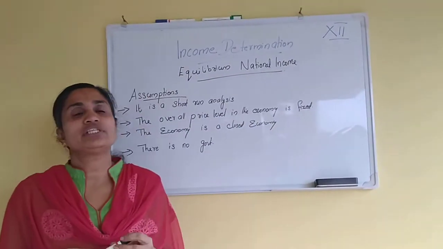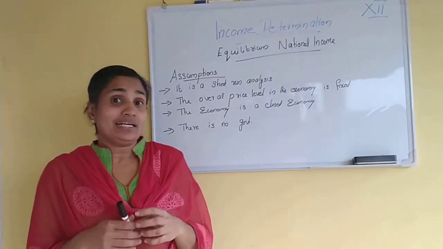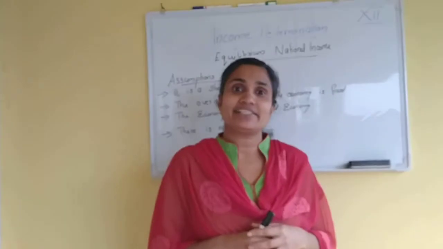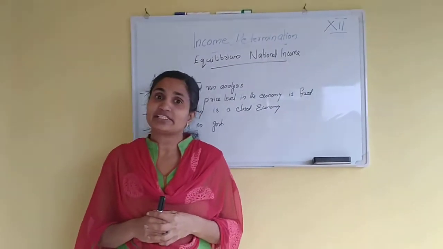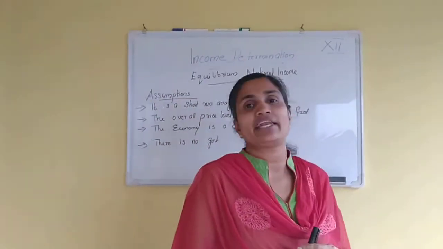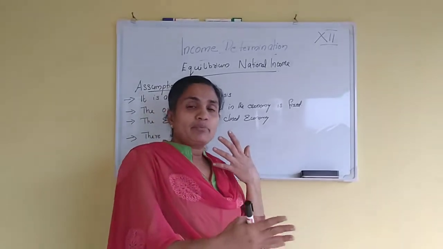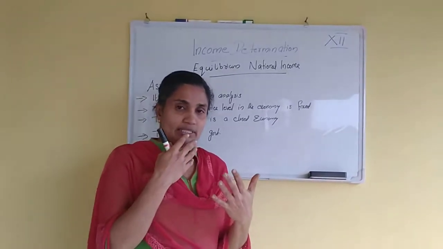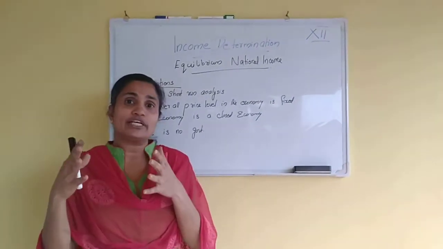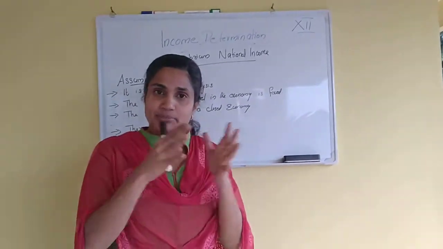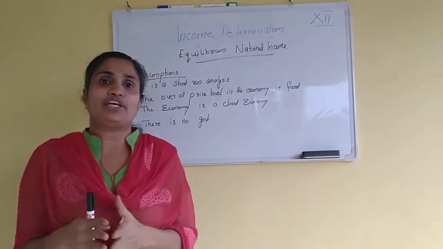When we think about this concept, we know that we learned from the previous portion the aggregate demand and the aggregate supply, and we have studied the various components of aggregate demand and aggregate supply. The situation where aggregate demand is more than aggregate supply, or aggregate supply is more than aggregate demand, leads to the income gap, that means inflationary gap or deflationary gap.